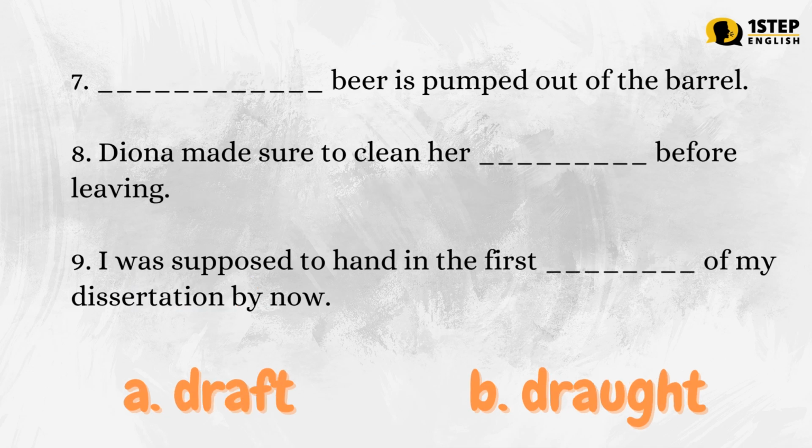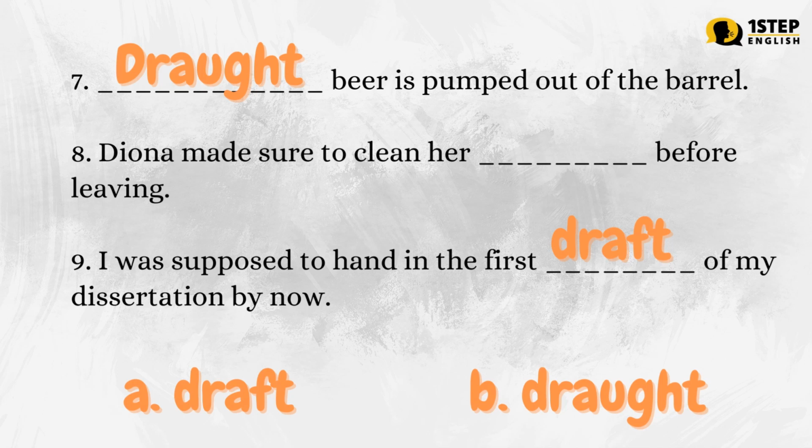Number 7. Blank beer is pumped out of the barrel. Number 8. Diona made sure to clean her blank before leaving. Number 9. I was supposed to hand in the first blank of my dissertation by now. Letter A, draft. Letter B, draft. The correct answers are: Number 7, letter B. Draft beer is pumped out of the barrel. Number 9, letter A. I was supposed to hand in the first draft of my dissertation by now.